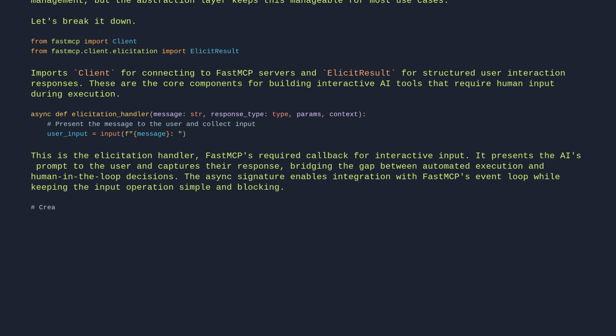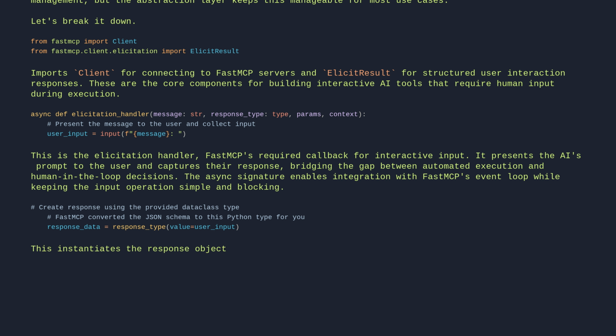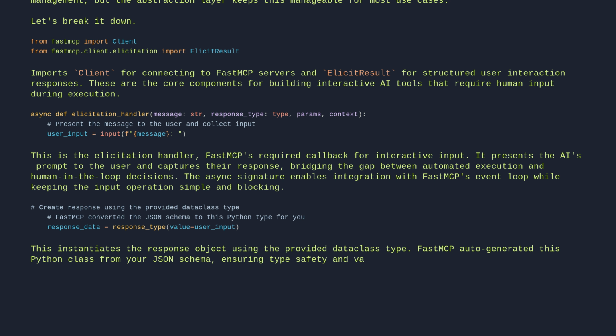# Create response using the provided data class type. # FastMCP converted the JSON schema to this Python type for you. response_data = response_type(value=user_input). This instantiates the response object using the provided data class type. FastMCP auto-generated this Python class from your JSON schema, ensuring type safety and validation. The value field captures the user's raw input in a structured format.